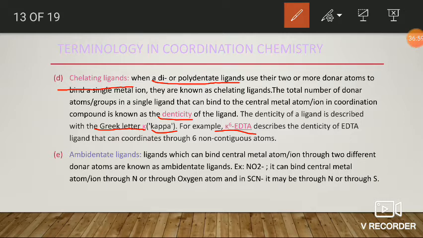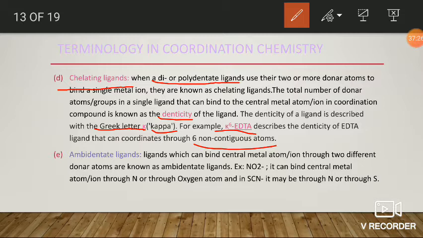Here, denticity is different from hapticity. In denticity, the donor atoms of a particular ligand are non-contiguous atoms.